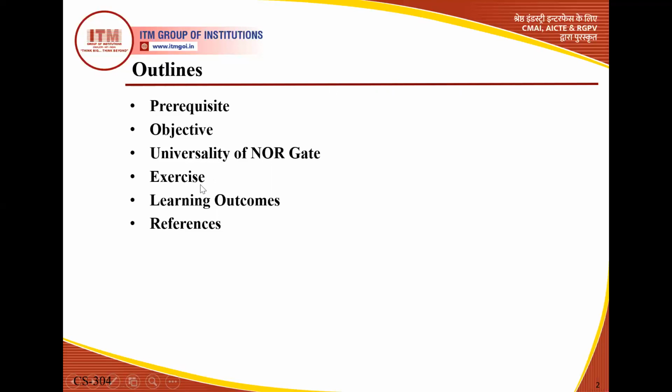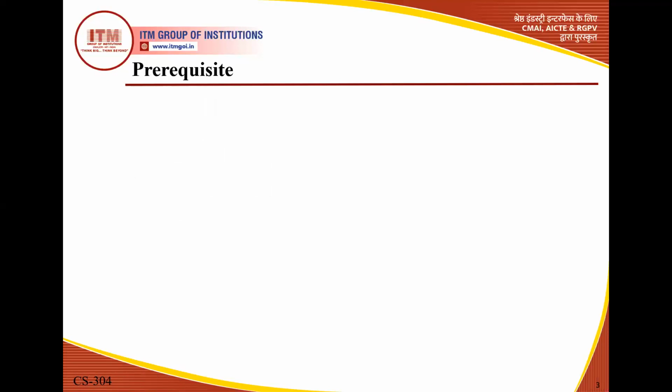Then we go for the exercise, again MCQ based, and all the questions are based on the topic and the content of this video lecture. Finally, we have some learning outcomes, and then we go for the references. So this is the overall outline. Now we move to the prerequisite.